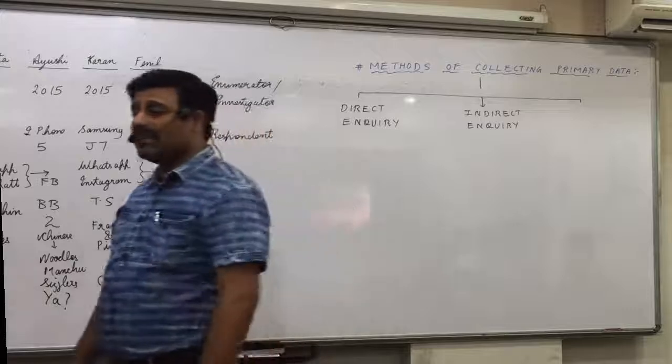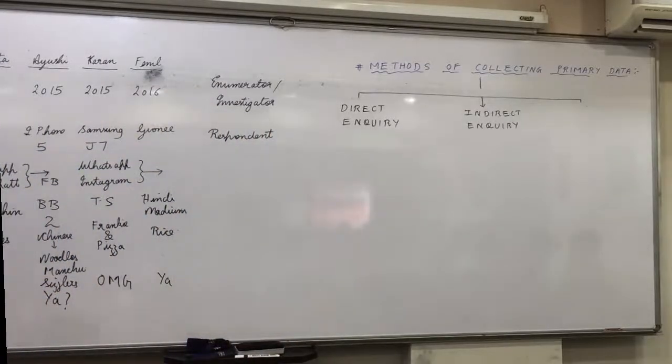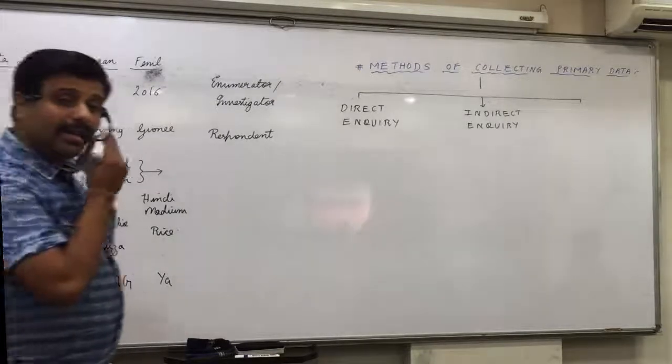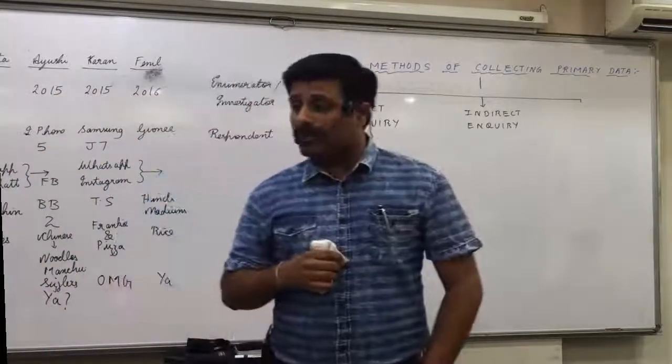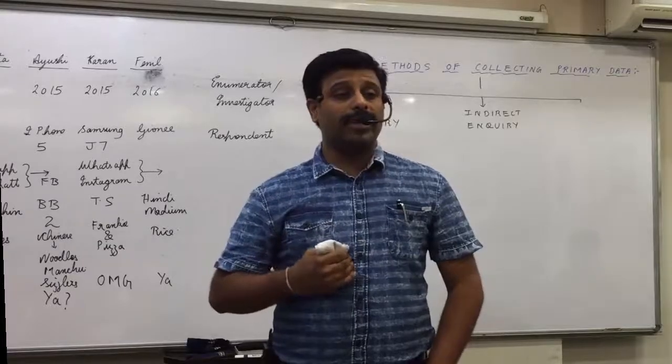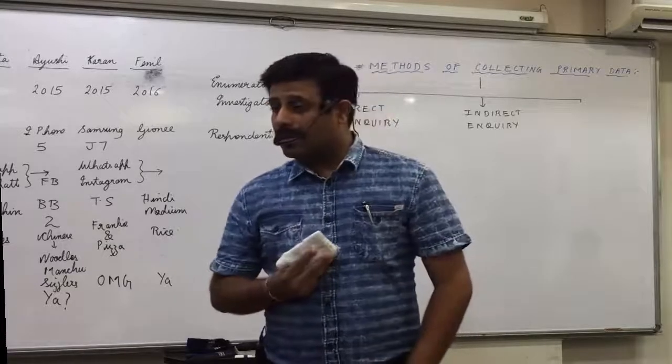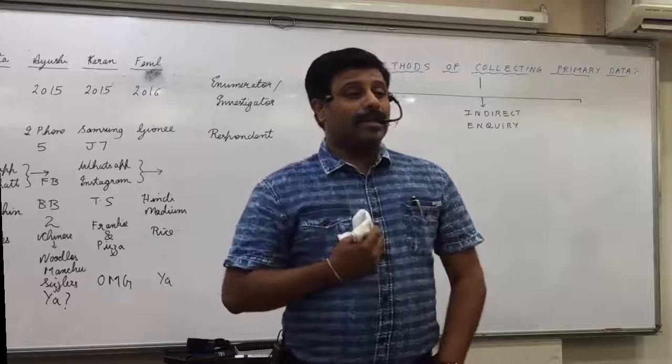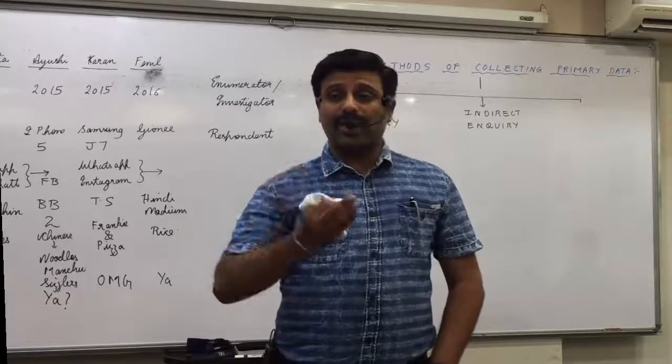Few more examples I'll give you when indirect inquiry is used. Suppose I want to know about 50 students of a particular class and I don't have time. I want to get the information in one day only. I have some objective to be fulfilled immediately tomorrow. So I don't have time that this may be postponed or deferred for few days.